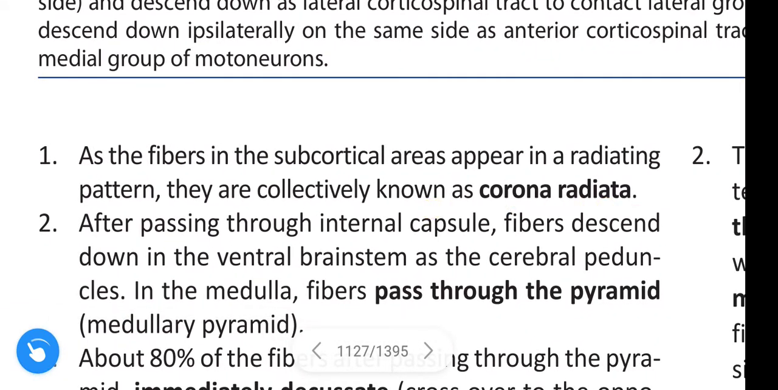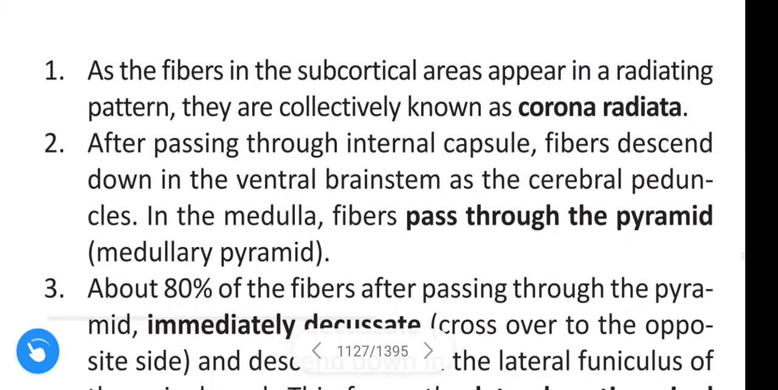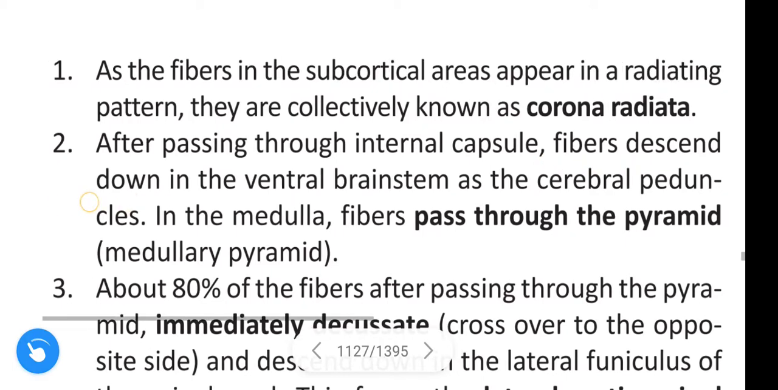After passing through the internal capsule, the fibers descend down in the ventral brainstem as the cerebral peduncle. In the medulla, the fibers pass through the foramen, that is the medullary foramen.